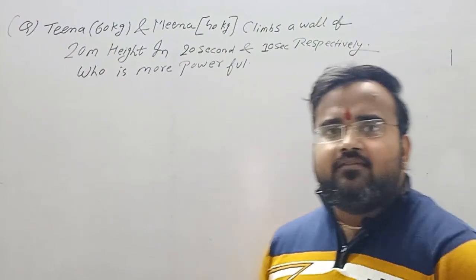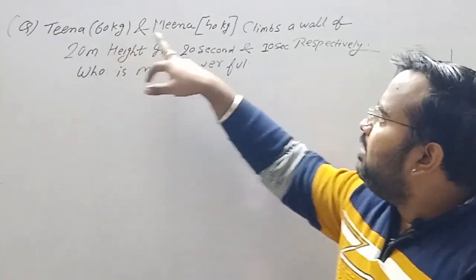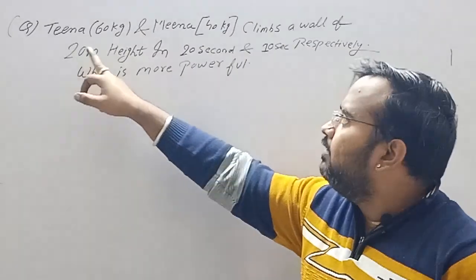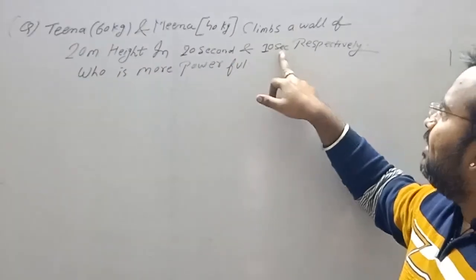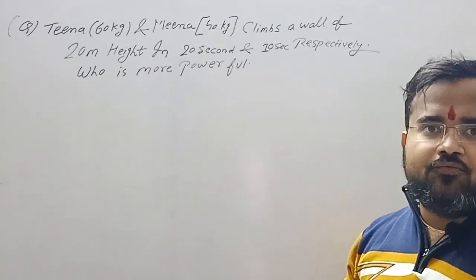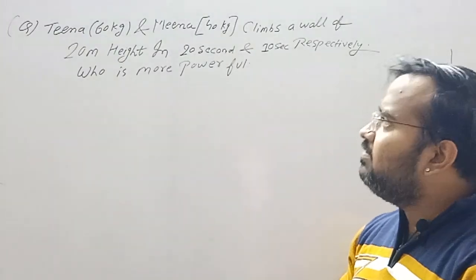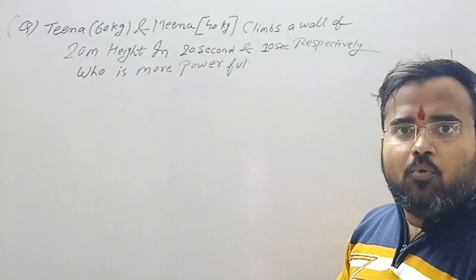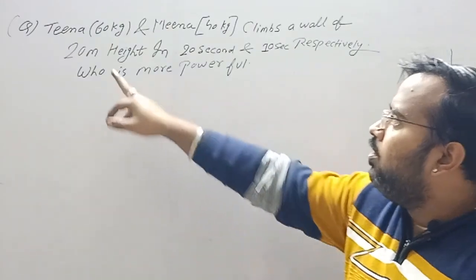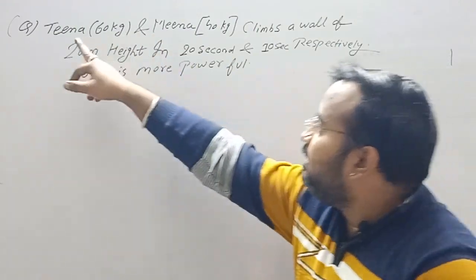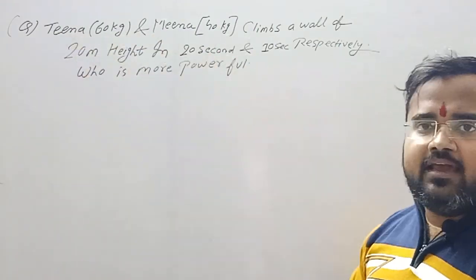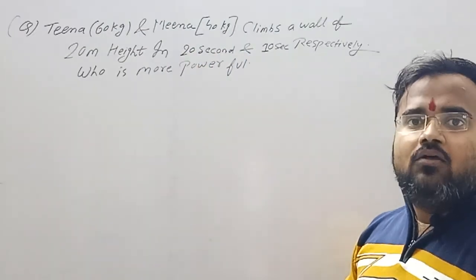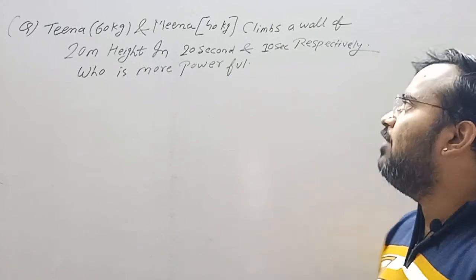So the next question is, Tina, 60 kg, and Meena, 40 kg, climb a wall of 20 meter height in 20 seconds and 10 seconds respectively. Who is more powerful? See, Tina's mass is 60 kg and Meena's mass is 40 kg. Both climb a wall of 20 meter height. Tina climbs this wall in 20 seconds, whereas Meena climbs it in 10 seconds. So we have to see who is more powerful.